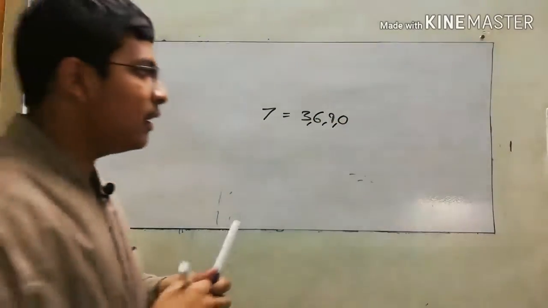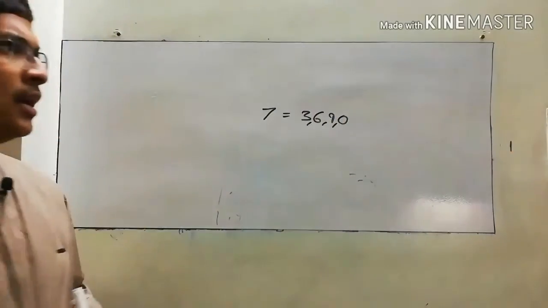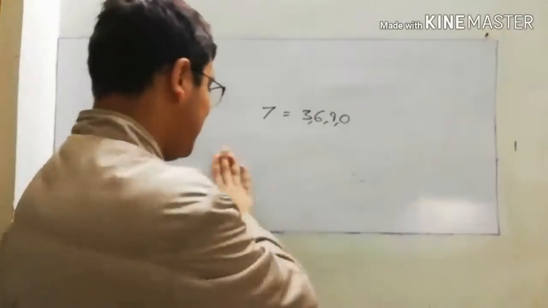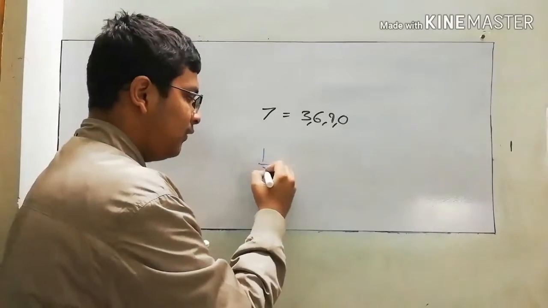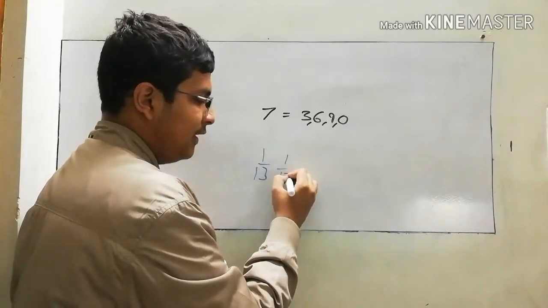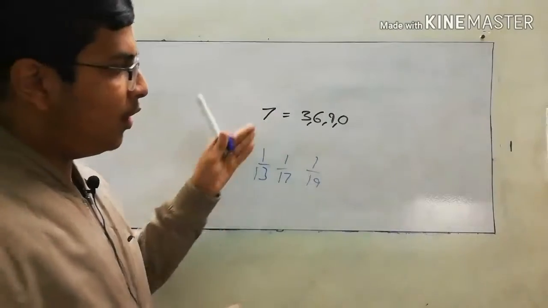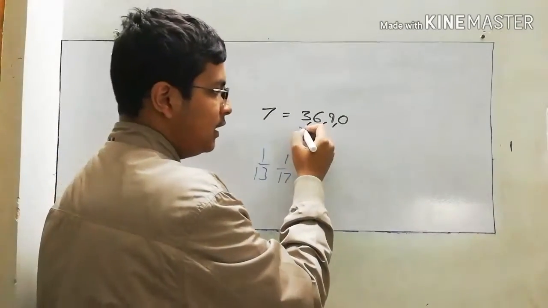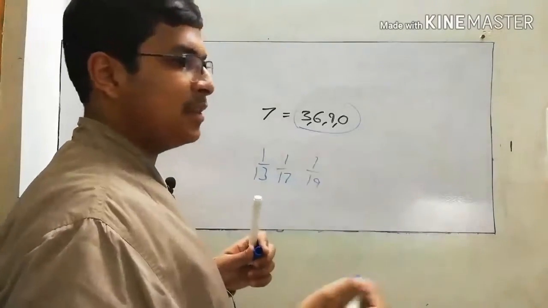And in the decimal system, these numbers are repellent many times. If you do 1 by 13, 1 by 17, and 1 by 19, you will see that the number of these digits after the decimal point will always be less than the other numbers.